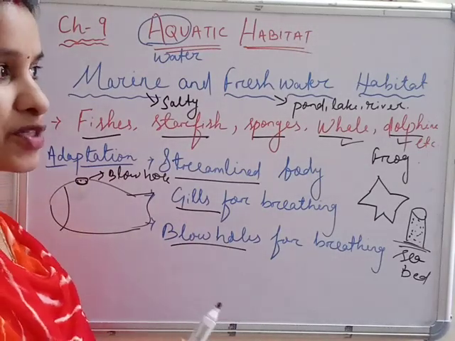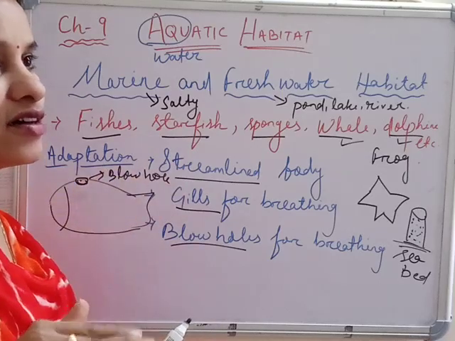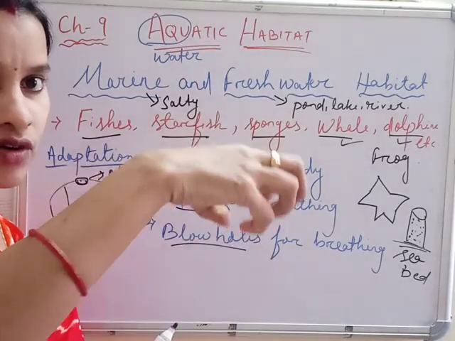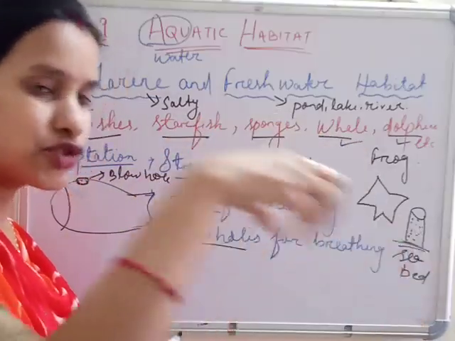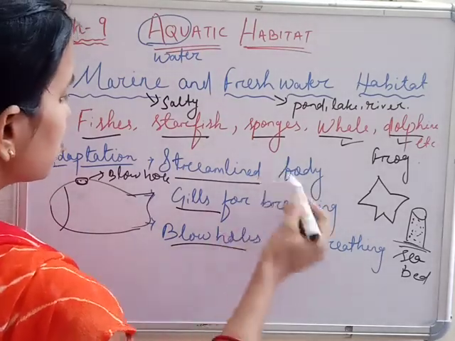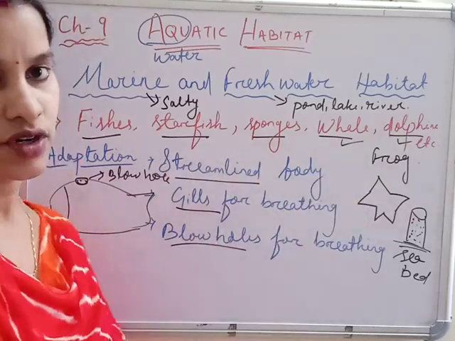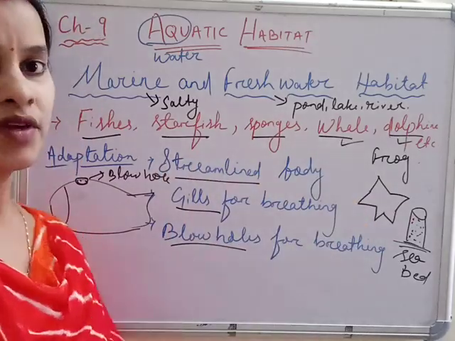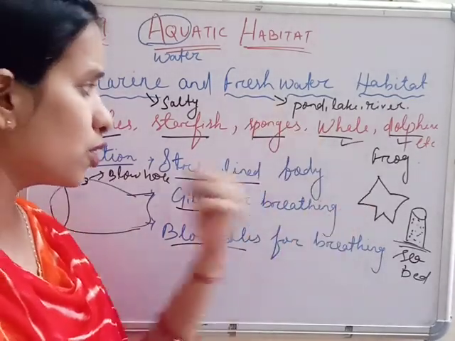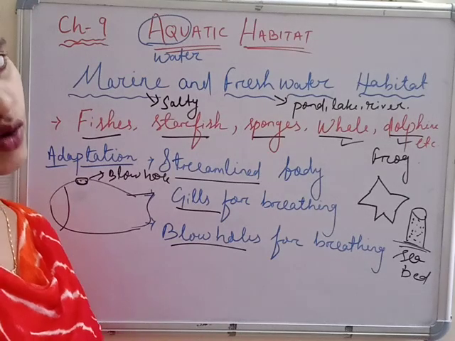Okay, so as they are mostly staying at the surface of the water, they are staying in the middle of the ocean and sea. Okay, and which is the deepest place of the ocean and sea? The middle portion of the ocean and sea. So these are some characteristic features adapted by these animals to survive in water. Okay, so we human beings cannot stay inside the water because we don't have gills, we don't have a blowhole, we don't have a streamlined body. That's why we are not adapted to water.